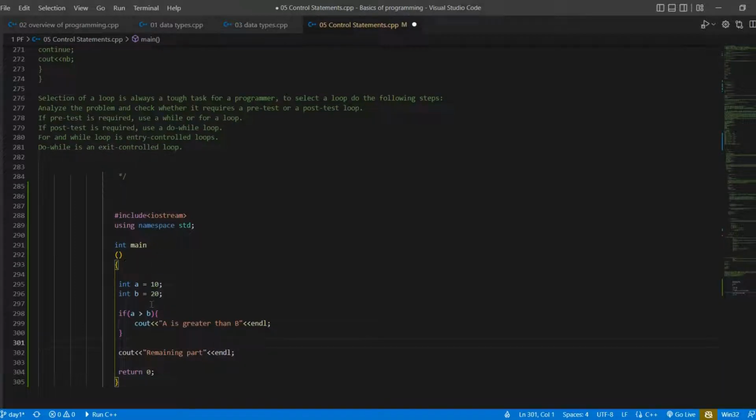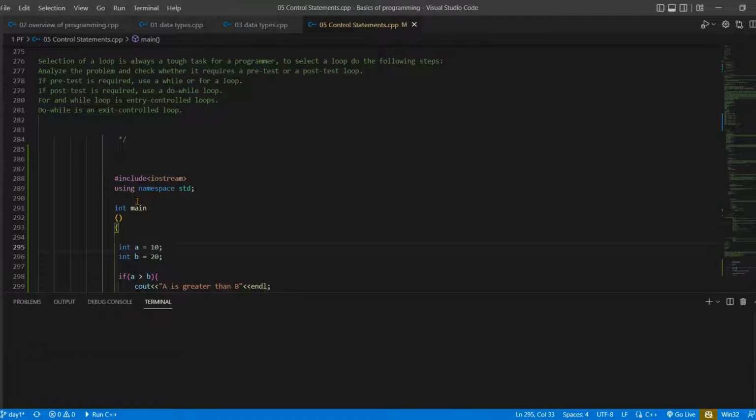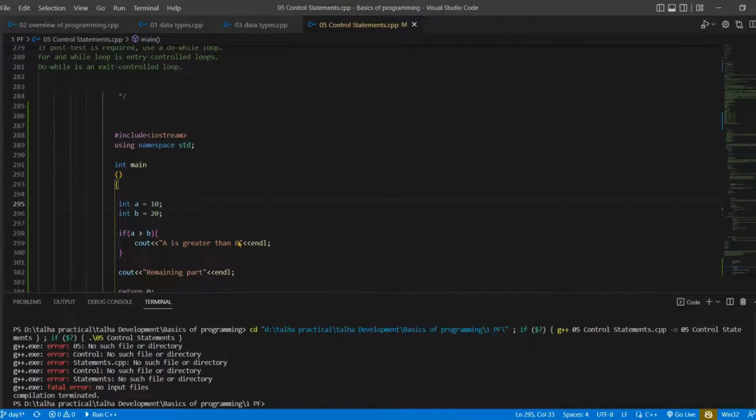So if I execute this program, you know what would be the output. It checks the condition, and if it finds that a is not greater than b, then it will skip this statement because the condition is false, and execute the remaining part of the program. I'm not going to run this because I think there are some errors in my compiler.